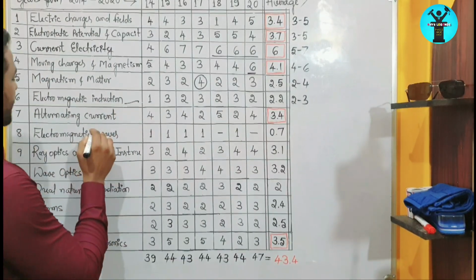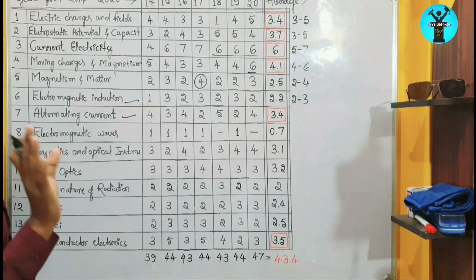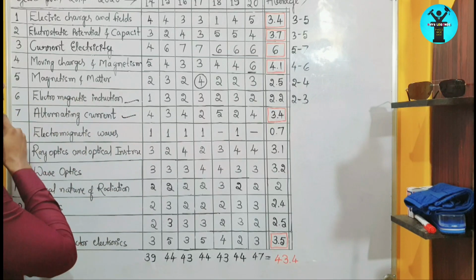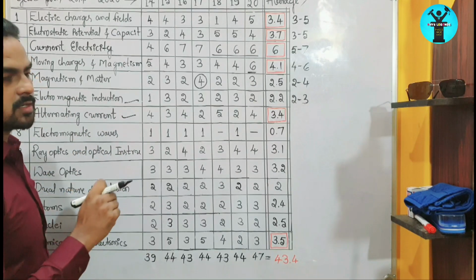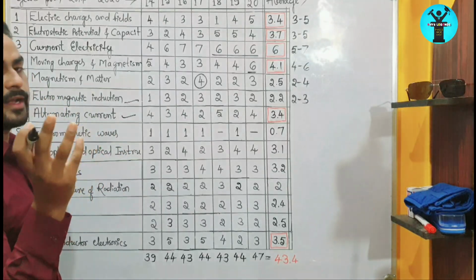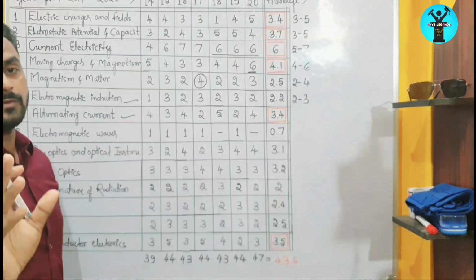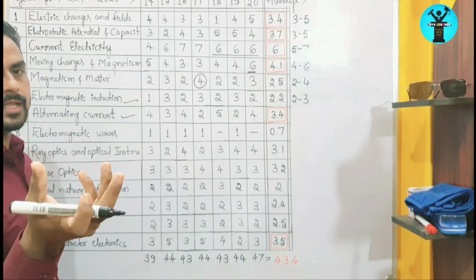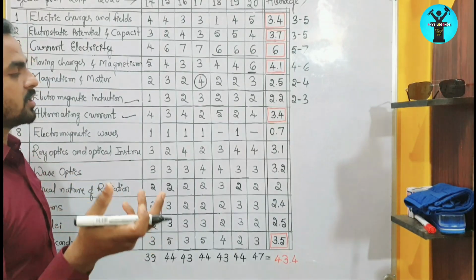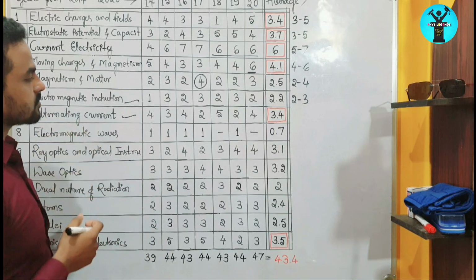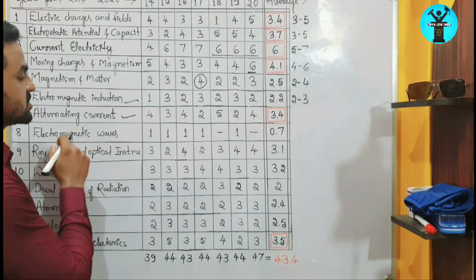So when we move to the next chapter, alternating current, this is also one of the very important chapters in the first part of your syllabus. In alternating current, we have the AC current connected to circuit elements like capacitor, resistor and inductor. Then what happens to the voltage and current? That is very important in this chapter.